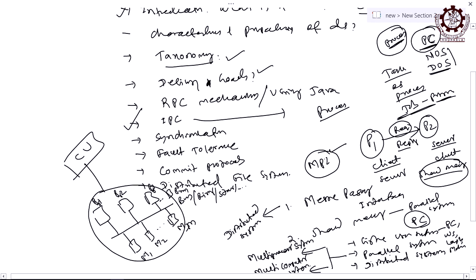There will be a single control unit and multiple processors. Sometimes these processors are known as processing elements. So, why are they called processing elements? Try to find the difference between a processing element and a processor. If it is a processor, that is only the CPU, and if it is a processing element, the memory can be attached to the processor to make a processing element, right. So, these are the architectures of the parallel system.